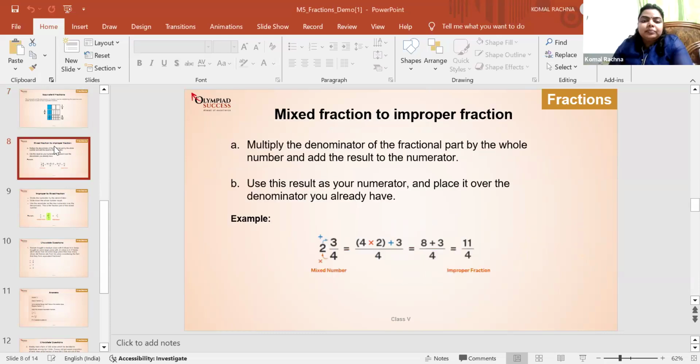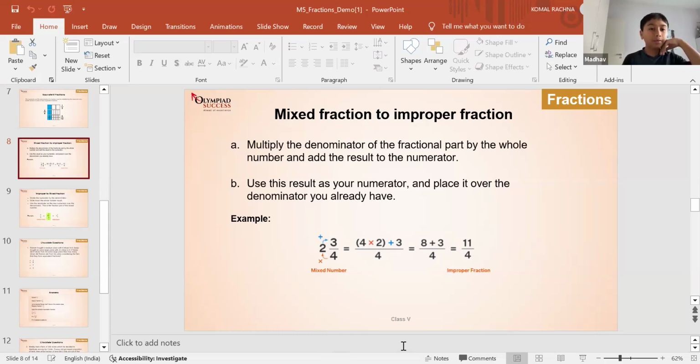Okay, now here, mixed fraction into improper fraction. Like in the earlier example, you converted the improper to the mixed fraction. Let's convert a mixed fraction to the improper fraction. Do you know what steps are needed to convert a mixed fraction into the improper? Let's take the mixed fraction we had in the example, 2 wholes and 3/4.